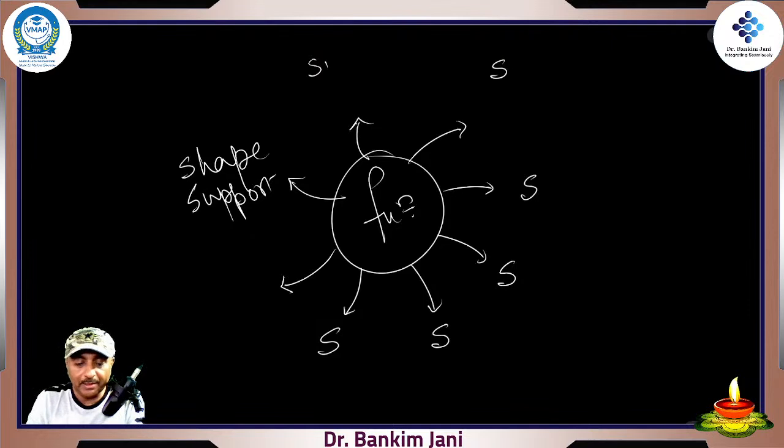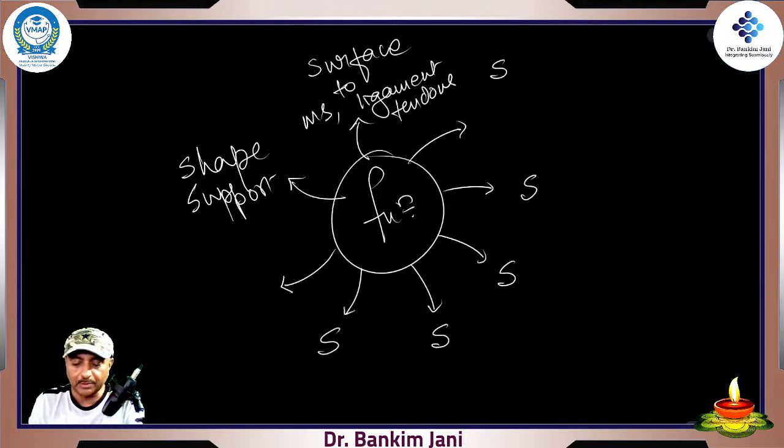Second, it gives surface to muscles, surface to ligaments, surface to tendons. Now, ligaments, they were like bone to bone, right? You remember that. Ligaments are like bone to bone. Tendons, they were like bone to muscles. True.